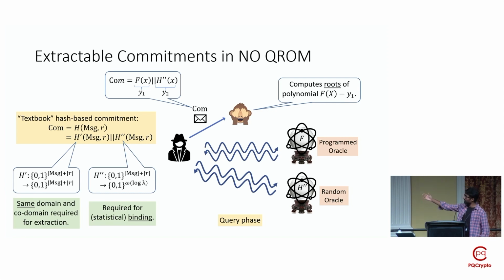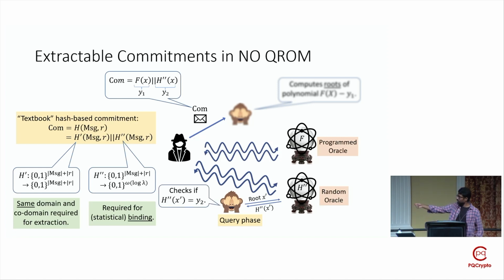So it's possible that when the extractor computes the roots, it obtains more than one root, out of which one is the root we want, the small x. In order to recover the right x, the extractor uses the second part of the commitment, y2, as a tag. Namely, for each root x prime that the extractor computes, it interacts with the random oracle H double prime and checks whether H double prime of x prime is equal to the tag y2 or not. Once it finds such a root, it outputs the message contained in it.